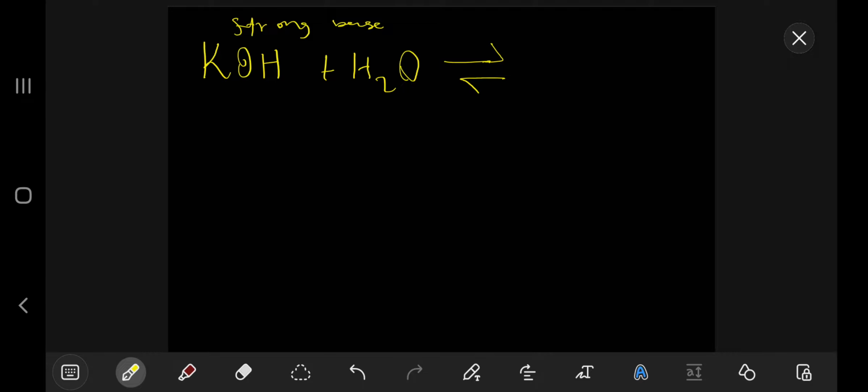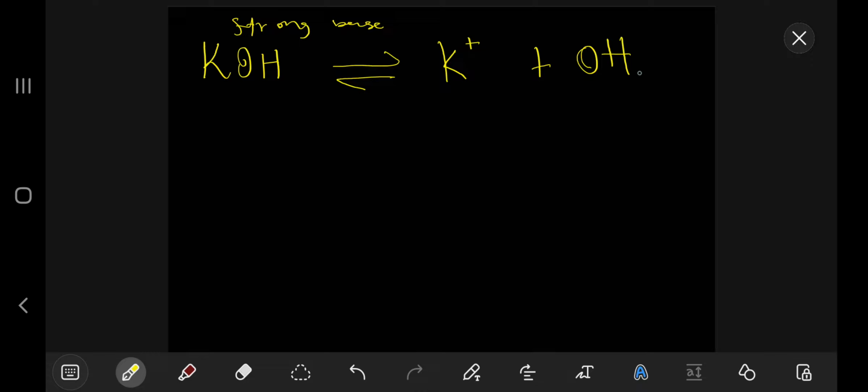And then how do we explain the base? For example, we have potassium hydroxide, which is a strong base, right? And we put it in water, so it will dissociate, which means it will give us potassium plus OH minus, right?